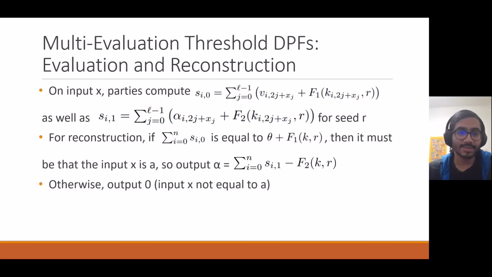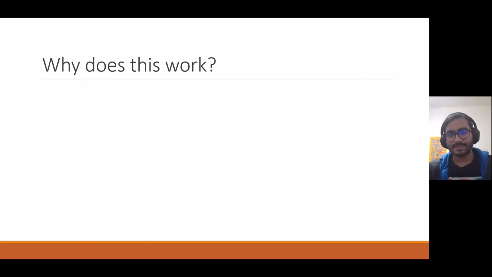Otherwise, if we get anything else, then with very high probability, x was not equal to a, and so our output is actually going to be 0. And so this works with very high probability. So this was a lot of dense notation, so let's just go over the intuition of why it works.